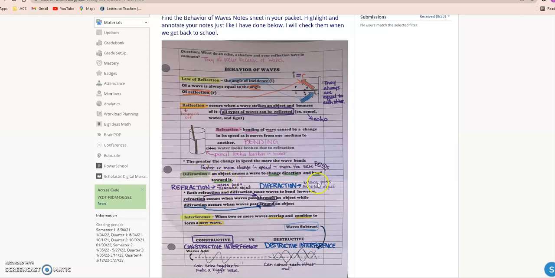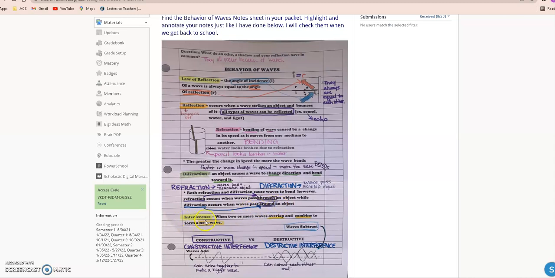So when you have diffraction, waves pass around an object. When you have refraction, waves pass through an object. Both refraction and diffraction cause waves to bend, but refraction happens when waves pass through an object, and diffraction occurs when waves pass around an object.